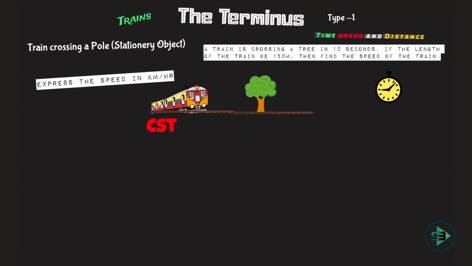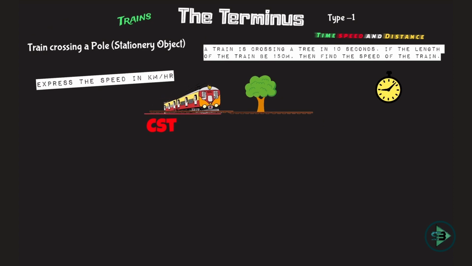The first episode we start in trains is the terminus. This episode of terminus will help us identify the first type. I told you there are 6 types of problems in train. Type 1 will be studied by the episode of terminus. Now let us understand what this is. The local train, the Mumbai local, starts from the terminus which is CST, Chhatrapati Shivaji Terminus.